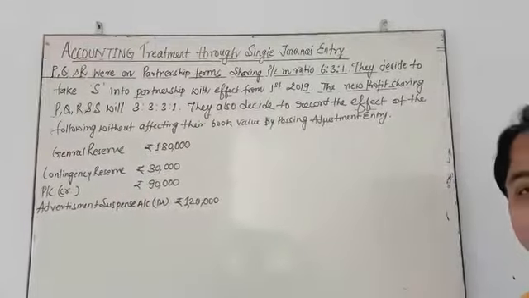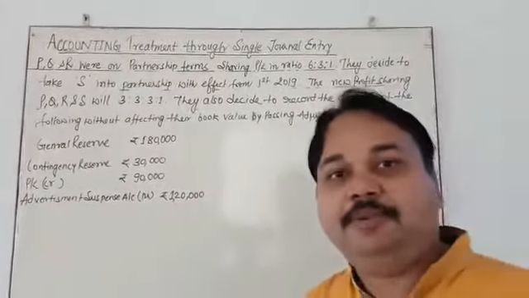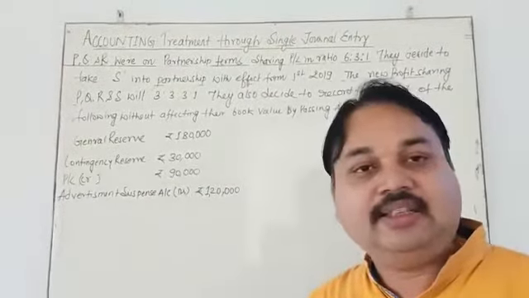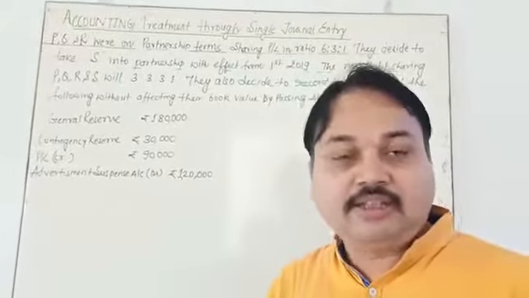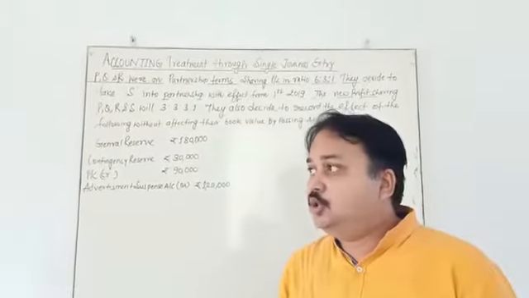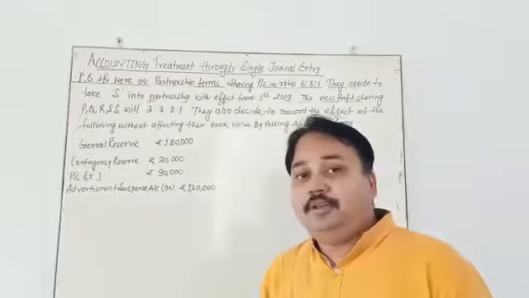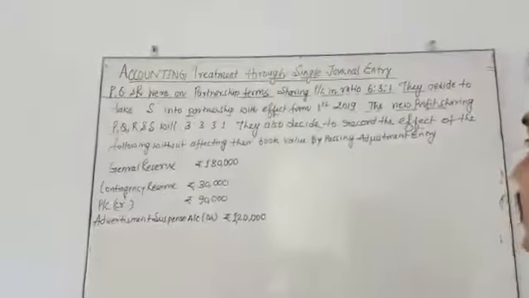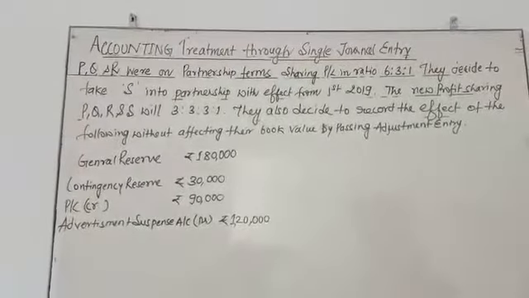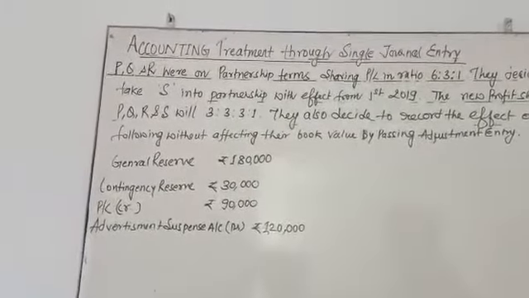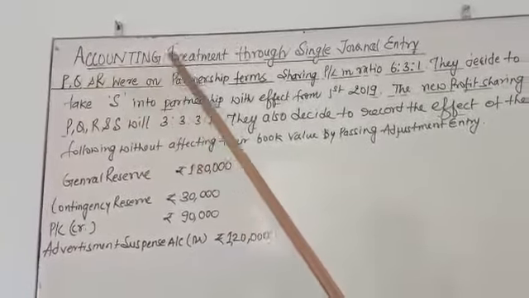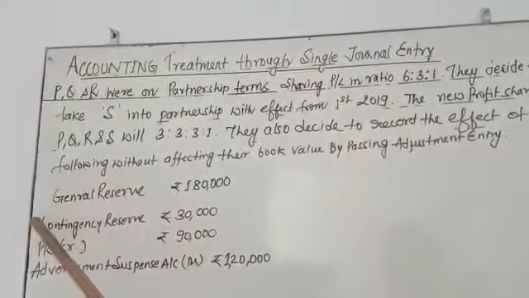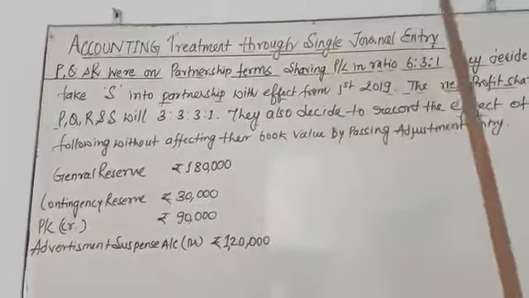Good morning, students. Today in the admission chapter, we are going to study how to pass a single entry. You can also call it an adjustment entry. Today I am going to teach you another topic: when a certain amount of reserves and accumulated profit is given. My topic is the accounting treatment of all the accumulated profit and reserves through a single journal entry.